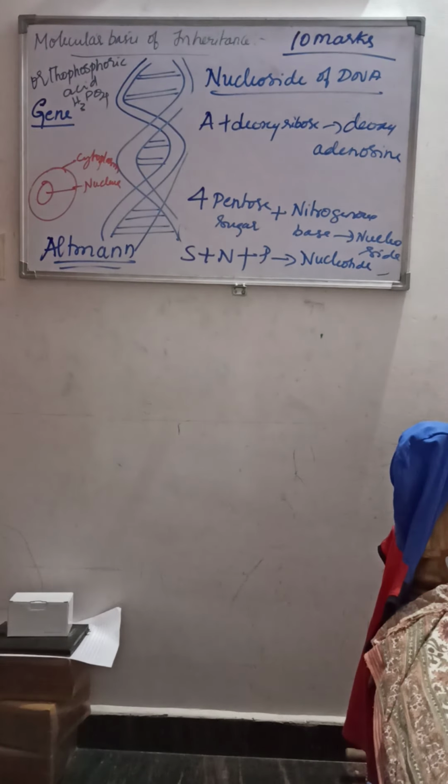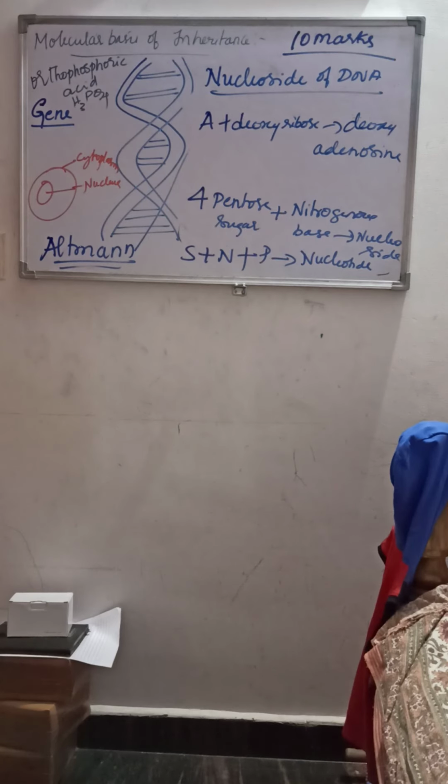You should remember this very important difference between nucleoside and nucleotide.